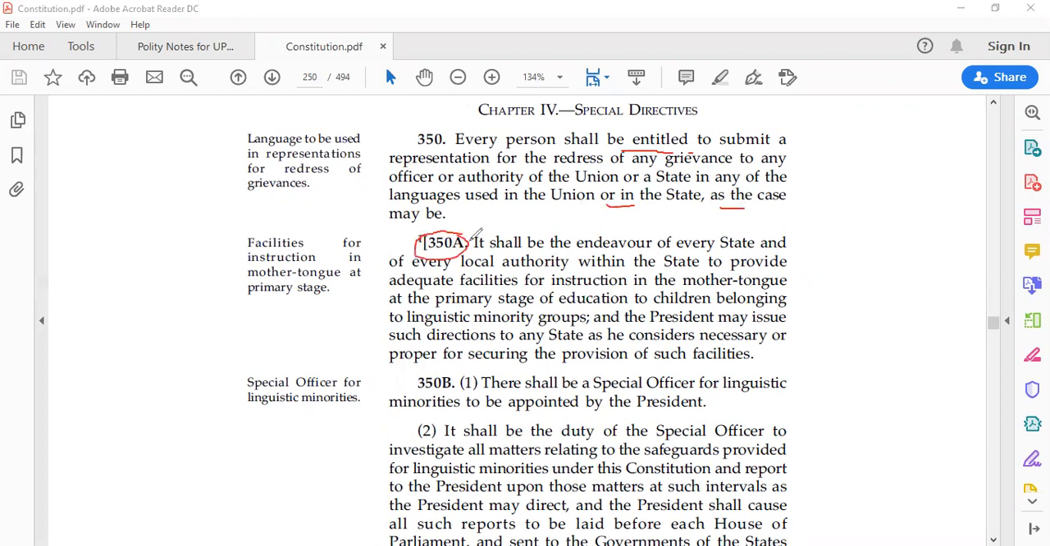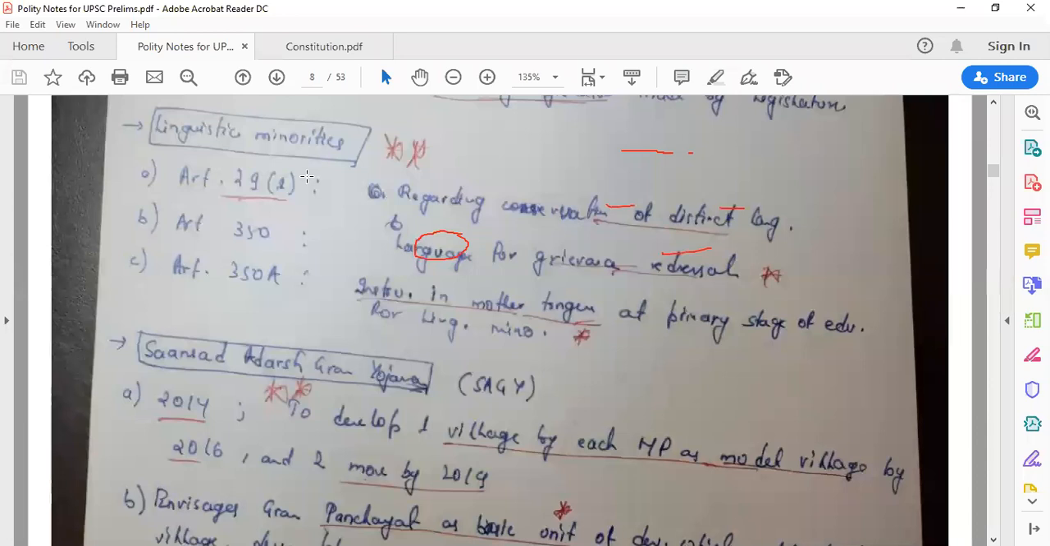Now, 350A says it shall be the endeavor. If you read this, you will understand that the State should endeavor to provide instruction in the mother tongue at the primary stage of education to children belonging to linguistic minority groups, and the President can issue directions accordingly. So these are the important provisions related to linguistic minorities. We should not miss these out: 29A, 350, 350A, apart from others.